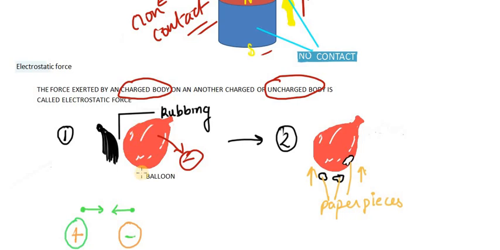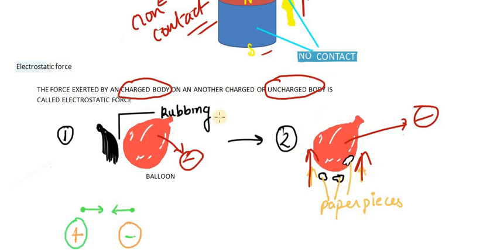Now let's take this negatively charged balloon and keep it near some pieces of paper. Even though the balloon and the papers are not in contact, the balloon will attract the papers to itself. So this is an electrostatic force example. This charged body is attracting these uncharged bodies, that is paper. The paper has no charge, and the balloon has a negative charge, and it attracts these pieces of paper.